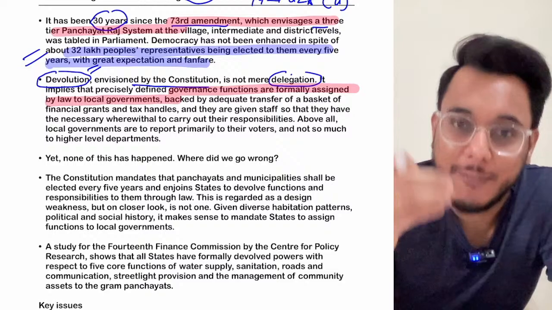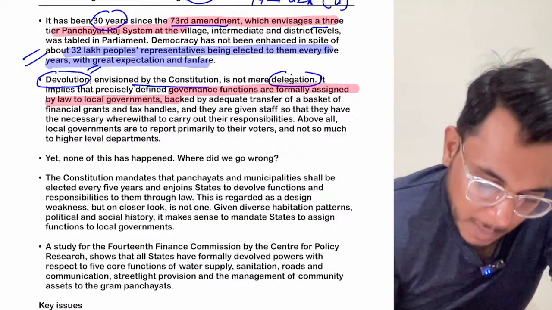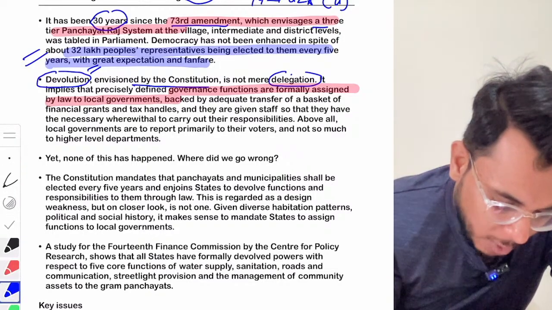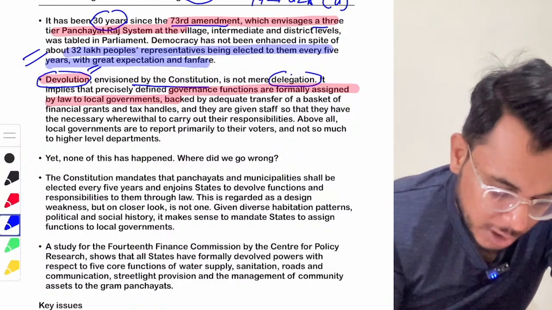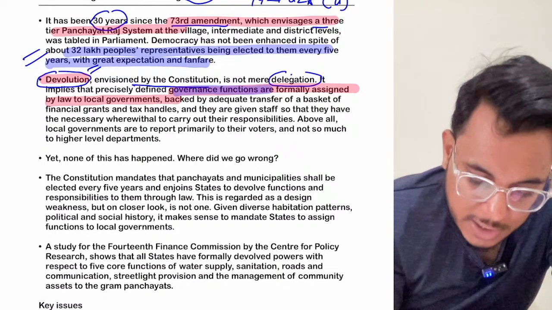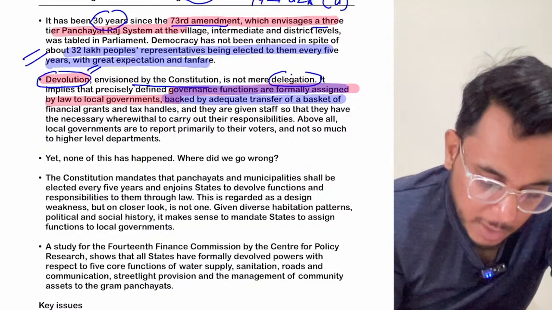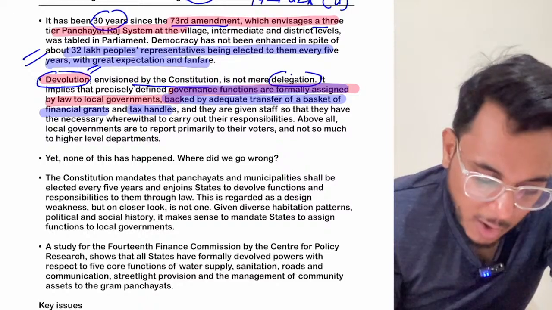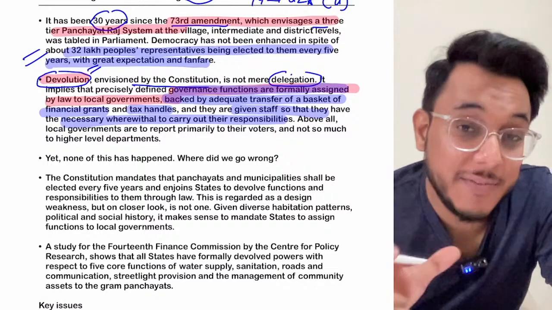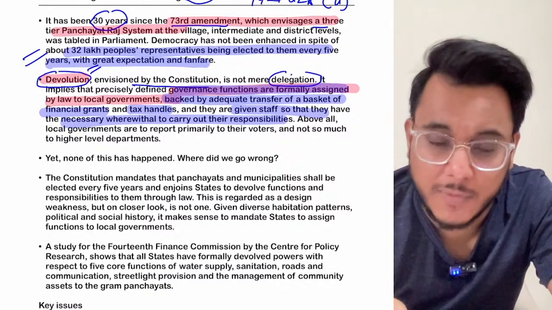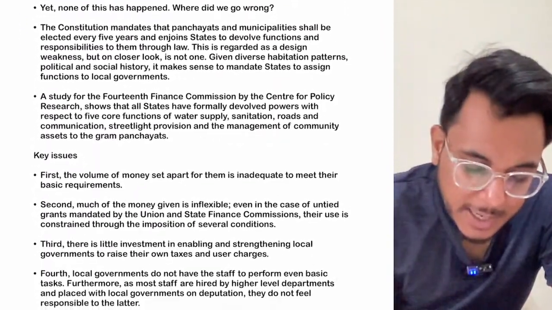Most of the times what has happened is that a function has been given to a body, but all the due powers that they need have not been given. So what will be effective devolution? Effective devolution is when governance functions are formally assigned, and apart from that they are also backed by the adequate transfer or a basket of financial grants, tax handles, and all these kinds of things. All the powers which they need to carry out their responsibilities, if they are given, then effective devolution has happened. Not just give them some functions, but give them powers also.